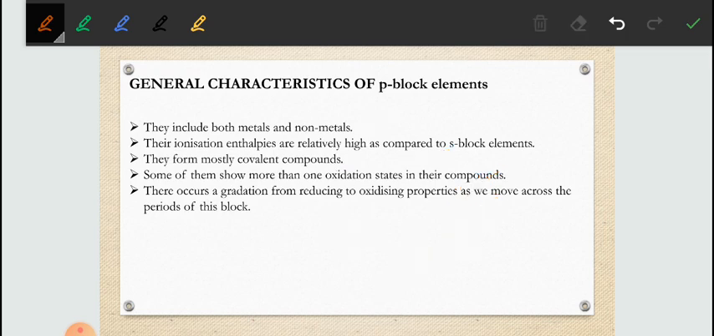There is also a gradation from reducing to oxidizing property as we move across the period. We will discuss this property again in this chapter, and why the oxidizing property increases as we move across the period.